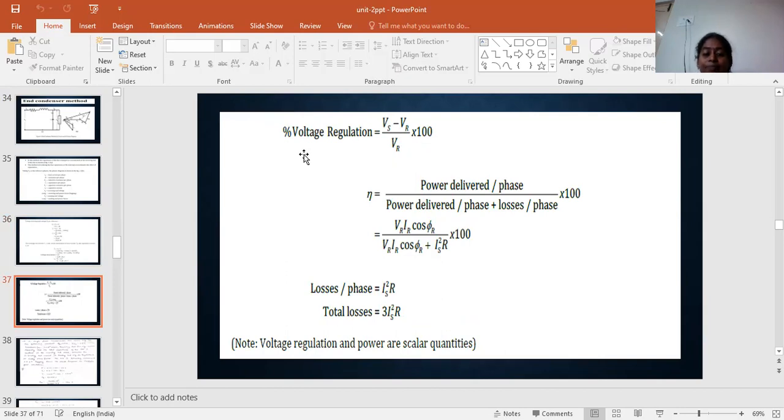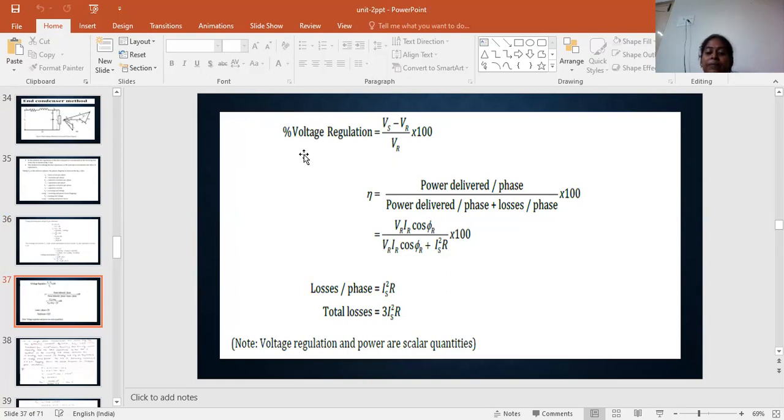And we can find out the efficiency also. That is nothing but power delivered divided by power delivered plus losses. Power delivered, or power received at the end. Okay, PR by PR plus losses. Losses is nothing but I square R losses. For the three phase, we can rewrite as 3 I square R.